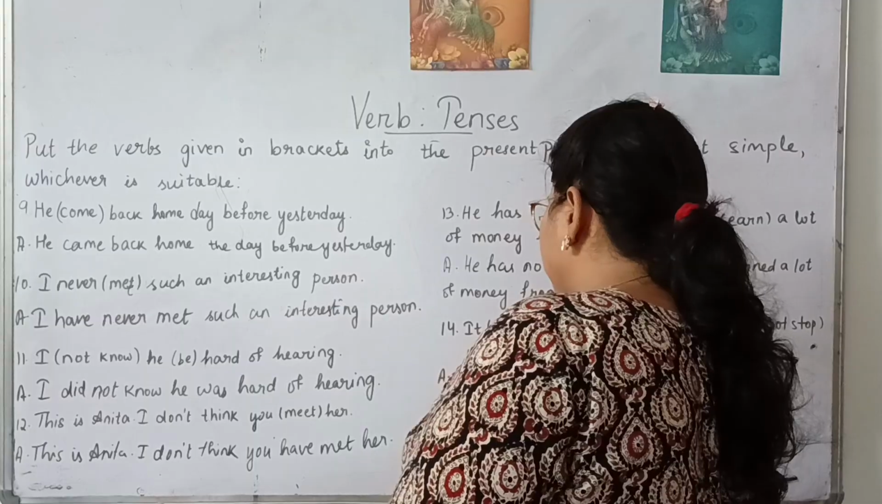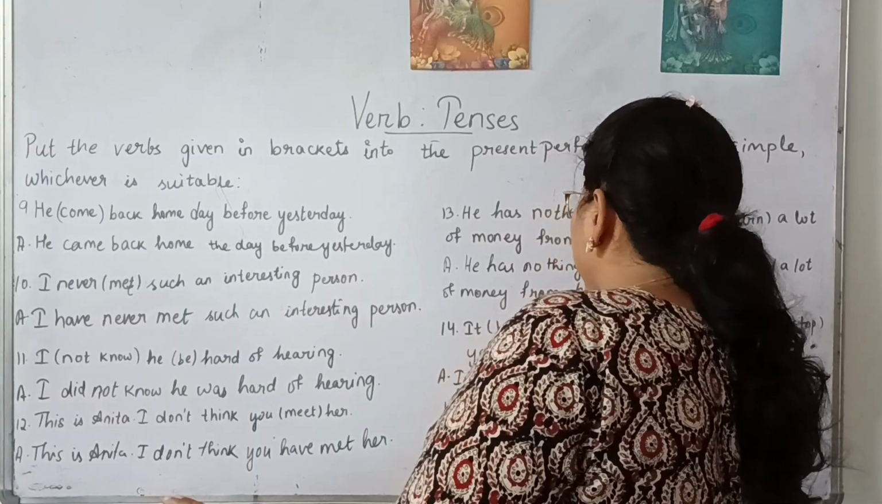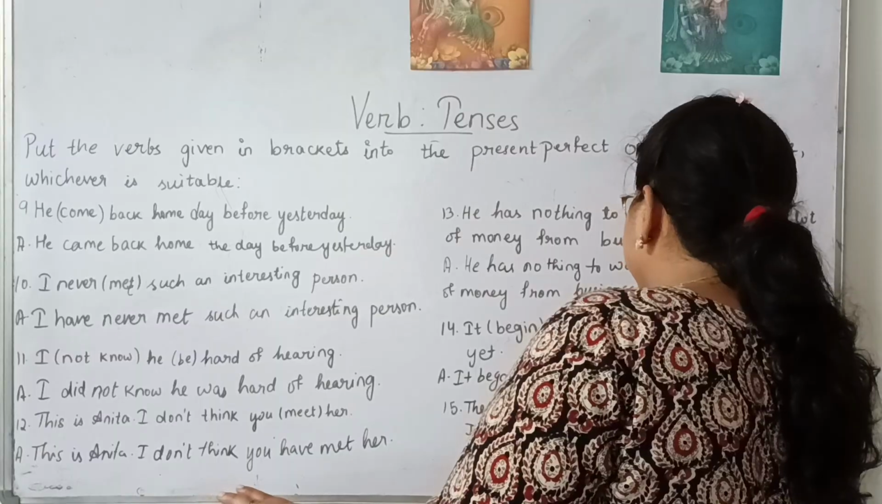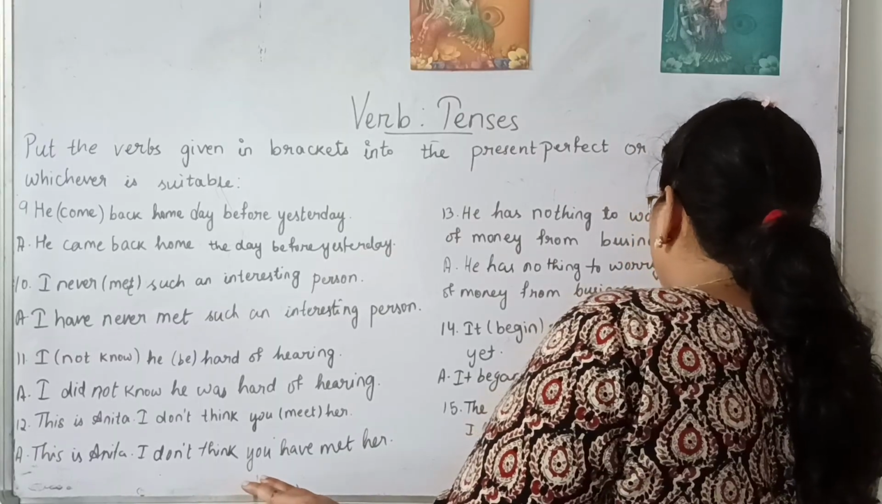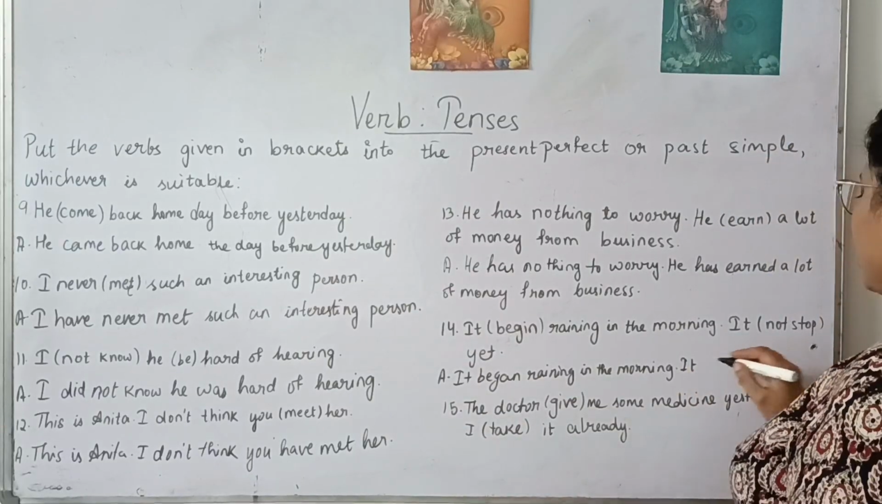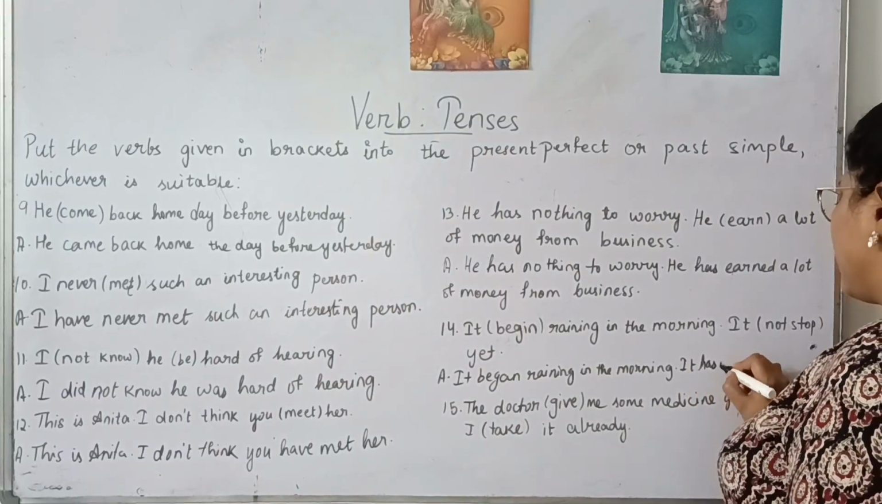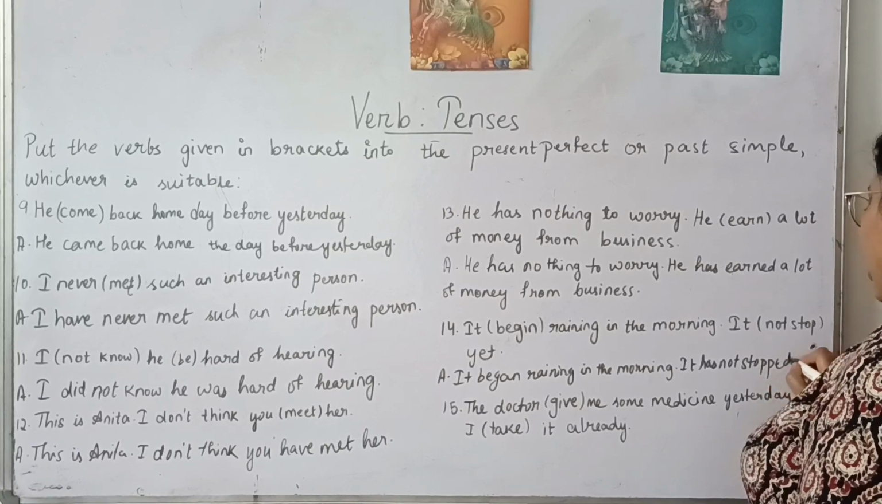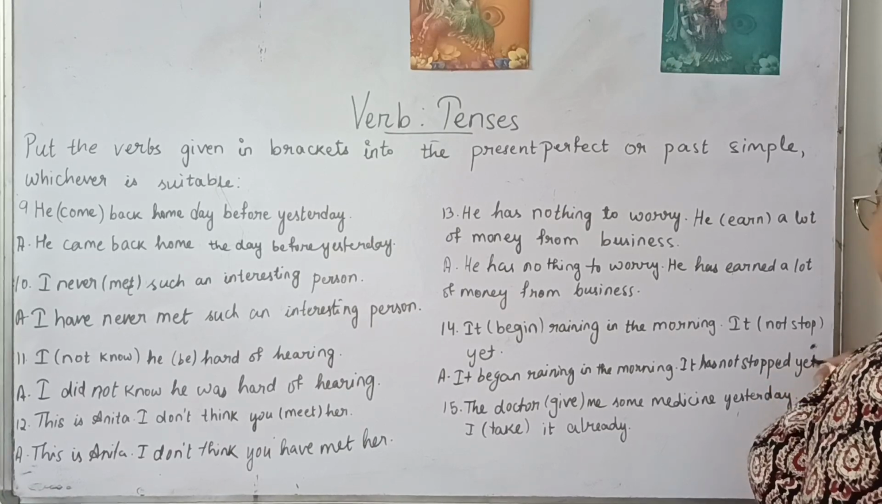In the first one, it began. It began raining in the morning. And the next sentence is telling that till now it is raining. It has not yet stopped. So this situation is telling you about the present situation. So it has not stopped yet. It has not stopped yet will be the answer.